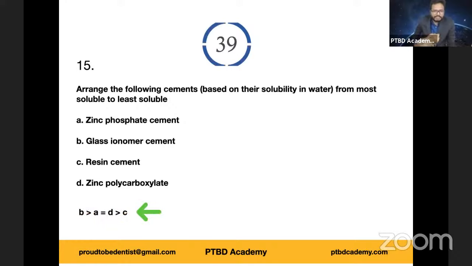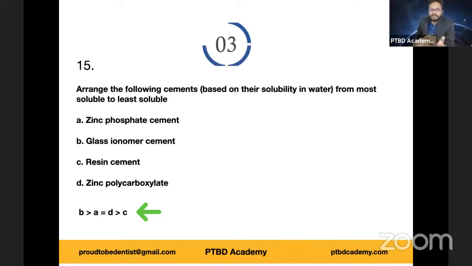BADC. In fact, it can be BADC or BDAC, because solubility based on the quantitative values, A and D have almost the same solubility, 0.06 weight percentage. We'll look into the values also. So BADC or BDAC is the right sequence. As you can see, C has come last because it is least soluble.